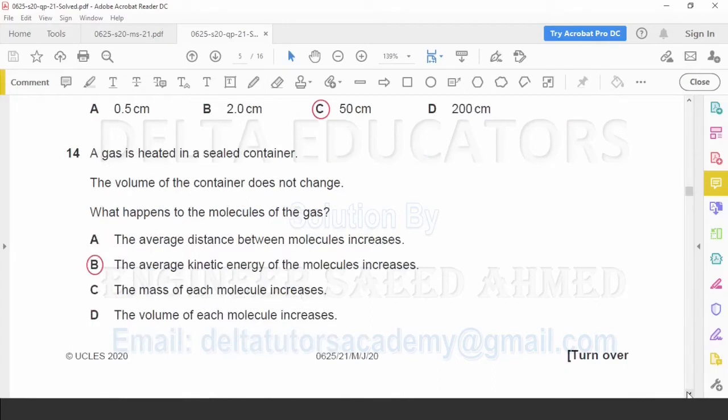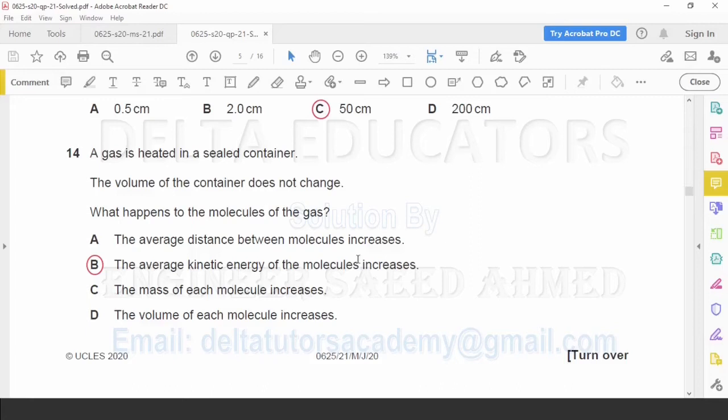Question number 14. A gas is heated in a sealed container. The volume of the container does not change. What happens to the molecules of the gas? When we provide heat to the gaseous molecules, this heat will be absorbed by the molecules and their temperature will rise. Now the kinetic energy of the molecules is directly proportional to the temperature. So with the increase in temperature, the kinetic energy of the molecules will increase, and the molecules will move faster.